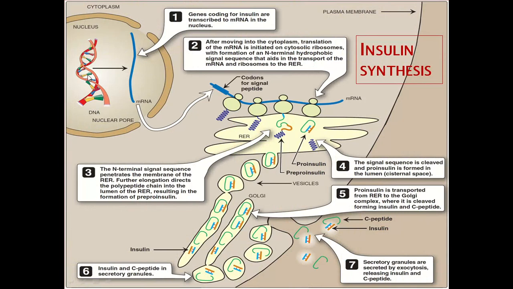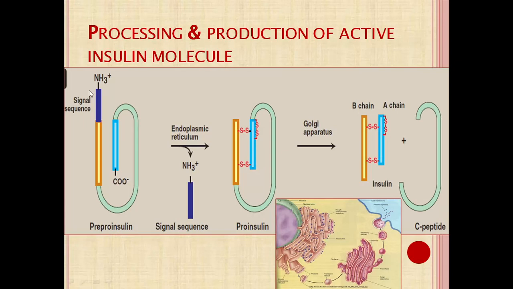So the gene for insulin is transcribed to mRNA. The mRNA comes outside the nucleus into the cytoplasm for translation. On the translation machinery, the ribosome, it is translated and produces the polypeptide chain. The native polypeptide chain synthesized from the mRNA contains an N-terminal amino acid sequence, the signal sequence, present in the pre-proinsulin. When that is cleaved in the endoplasmic reticulum, it is converted into proinsulin.